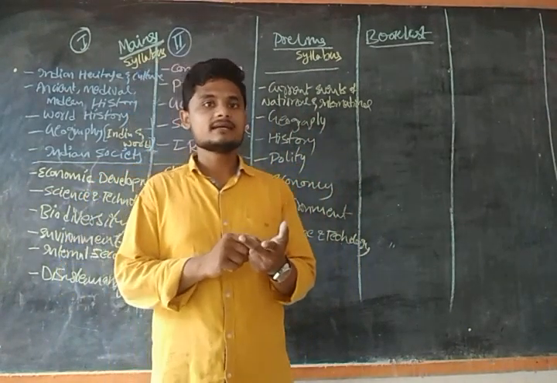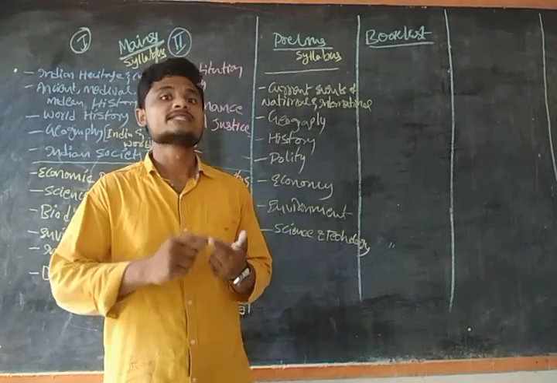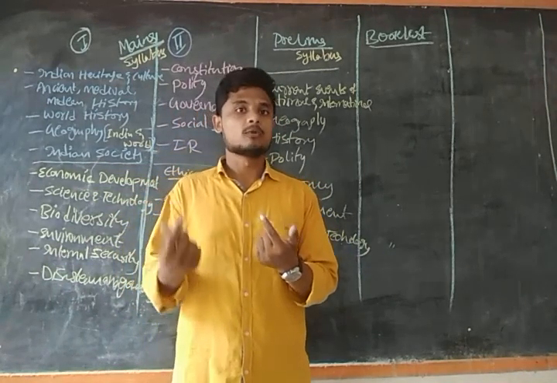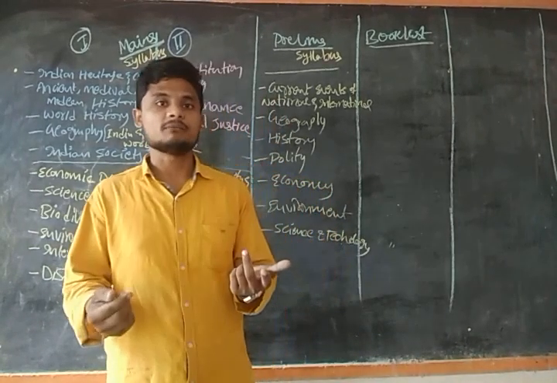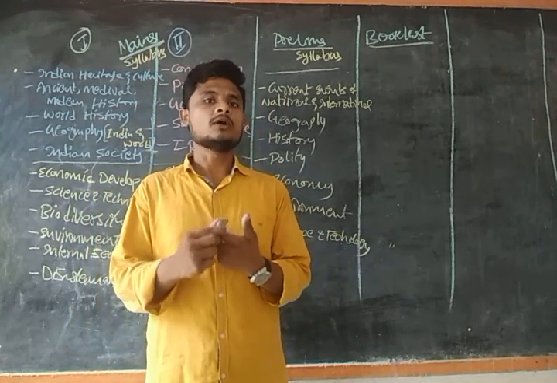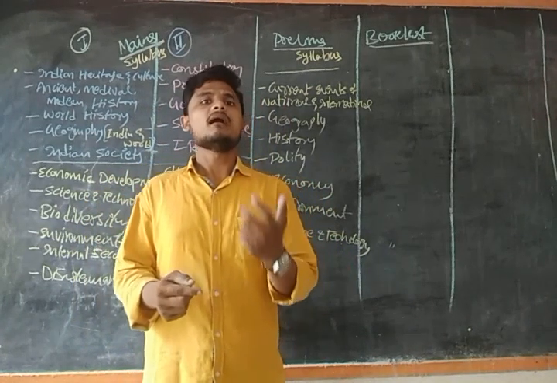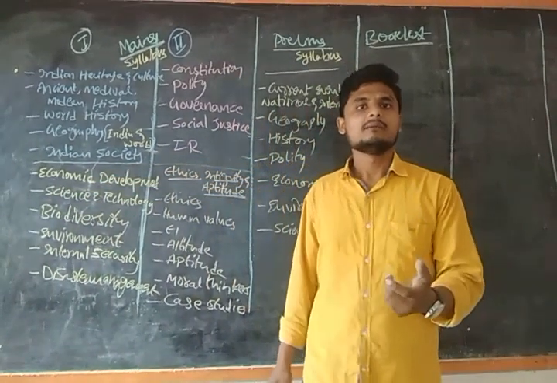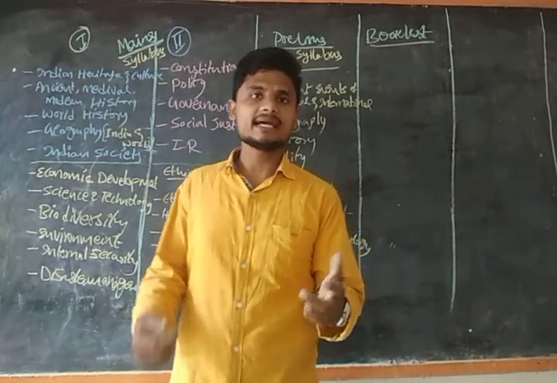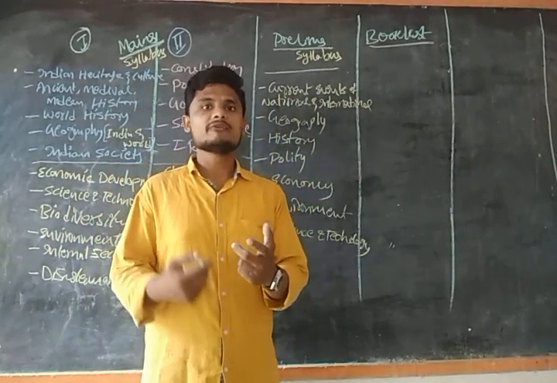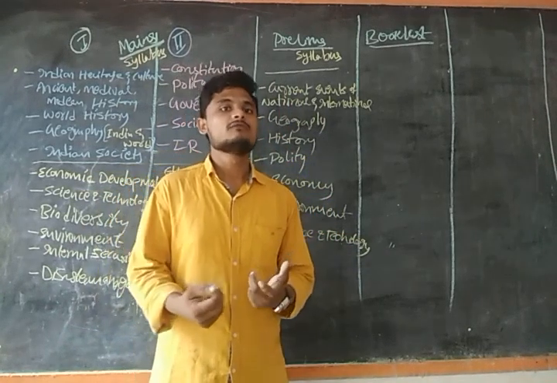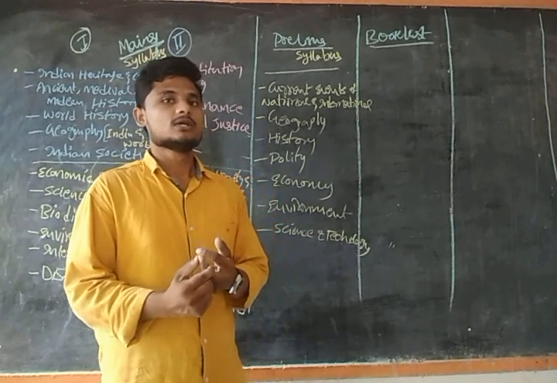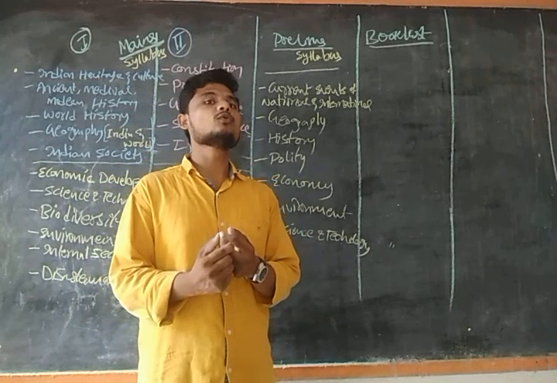Then the budget and the economic survey. Then the monetary policy, which means the repo rate and the money and banking system. All those things are dealt with in monetary policy, which is handled by the RBI. And then the fiscal policy, which is handled by the government. These are the measures that the government takes so that development happens, or to give a stimulus to the economy. With respect to the government, it is known as fiscal policy. With respect to the bank, it is known as monetary policy. What measures can the bank take to stimulate the economy, guys?